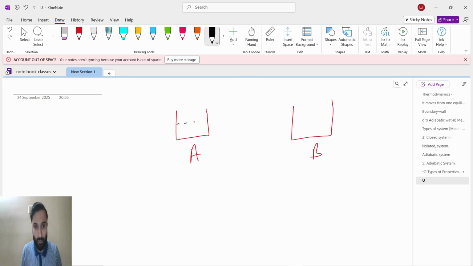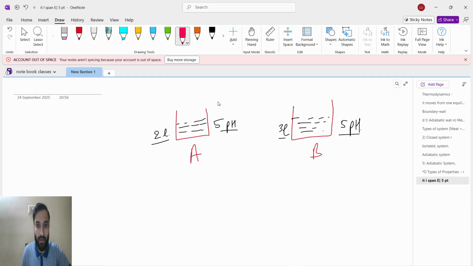In this I have one acid, and in this also I have one acid. This acid's pH is 5, and this acid's pH is also 5. But here the acid is 2 liter, and here the acid is 3 liter.